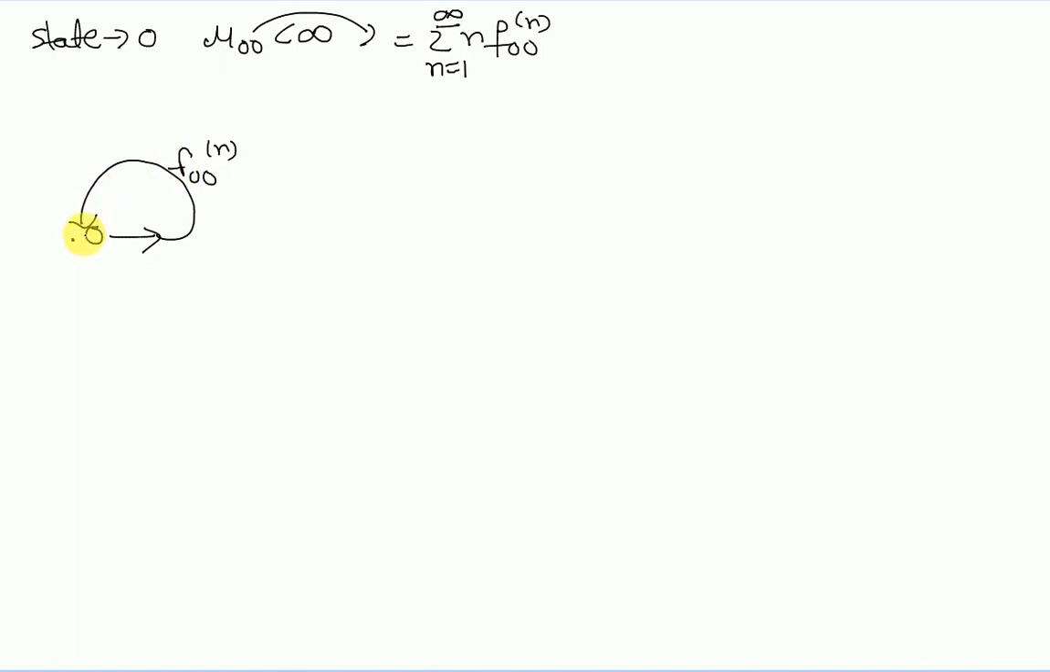But it may happen that we walked away from state 0 and got back to state 0, and then again walked away, and after some n steps we get back to state 0 again. Then the whole probability is p00n. But only if we walked away and came back to state 0 for the first time, then the probability is f00n. So we have to calculate that probability.